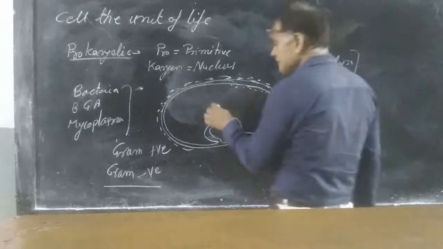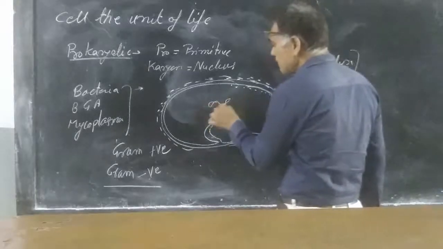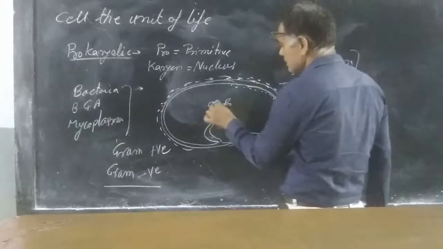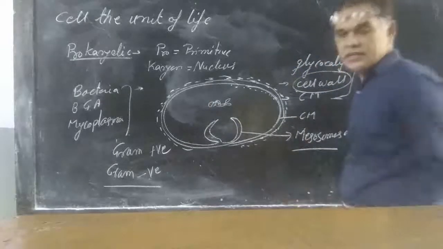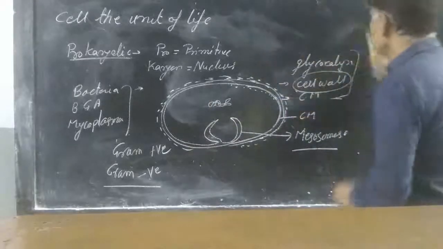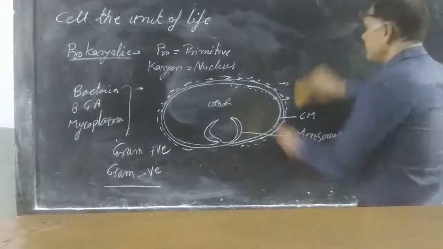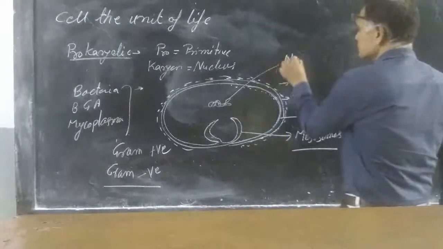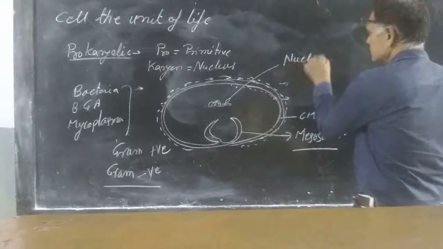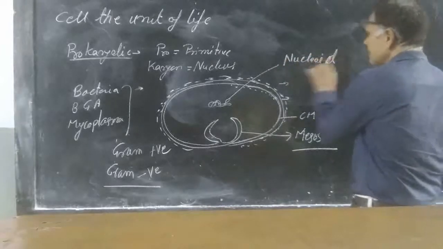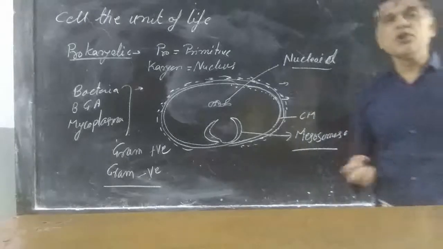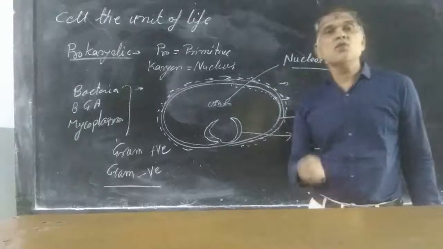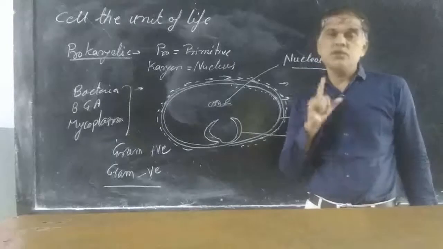Inside the cell, without a membrane, nuclear material is present. That nuclear material is known as the nucleoid. It is not bounded by a nuclear membrane. This nucleoid is equivalent to one chromosome.